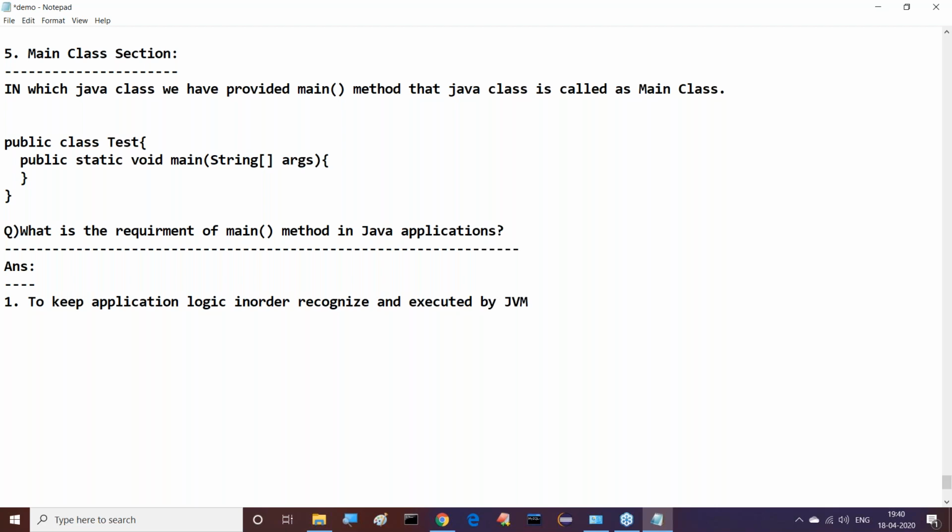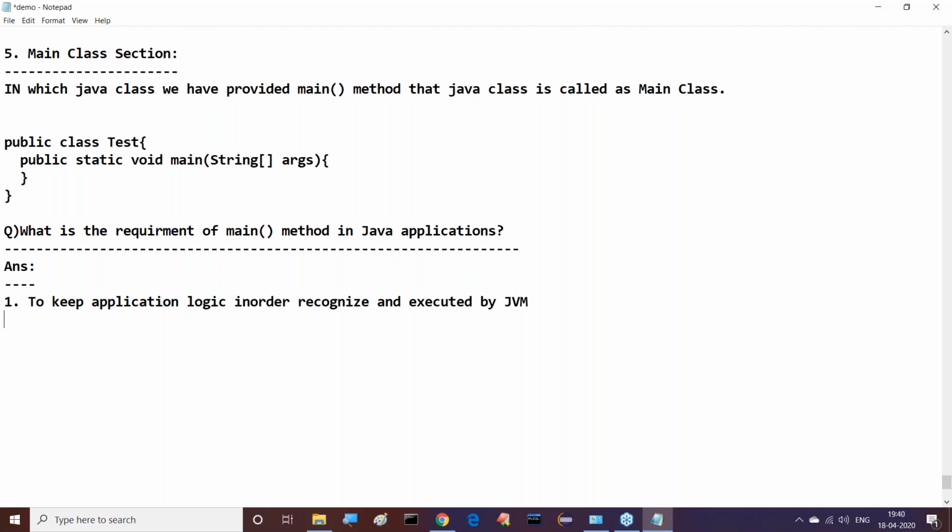To execute logic, we need to use the main method. The JVM will recognize the main method as the starting point for our execution. So whatever application logic is available inside the main method, the JVM will treat it as application logic and execute it directly.